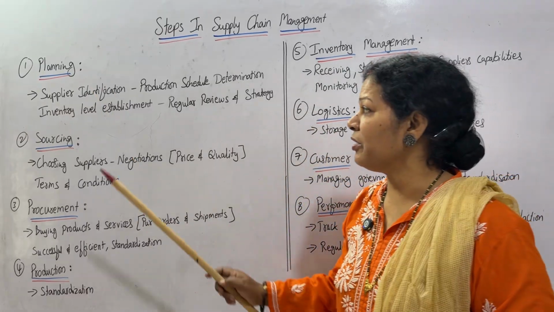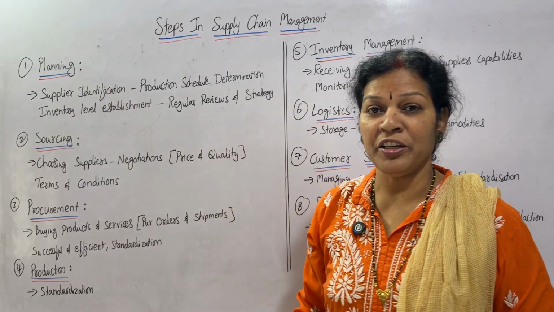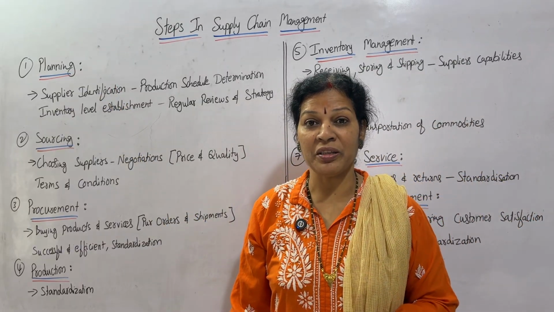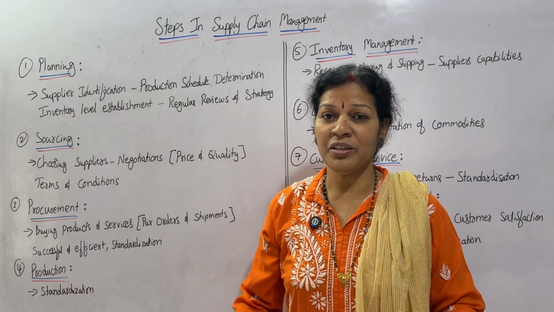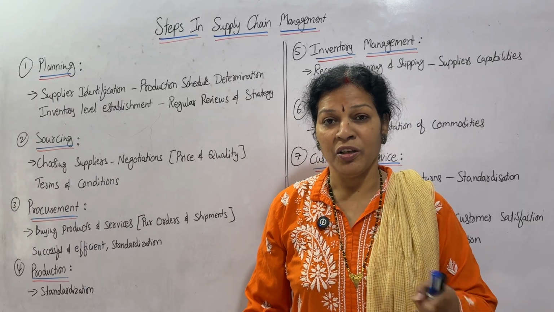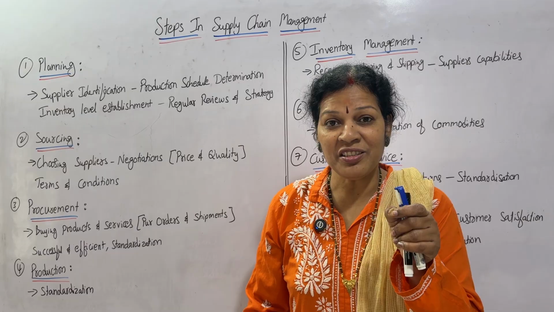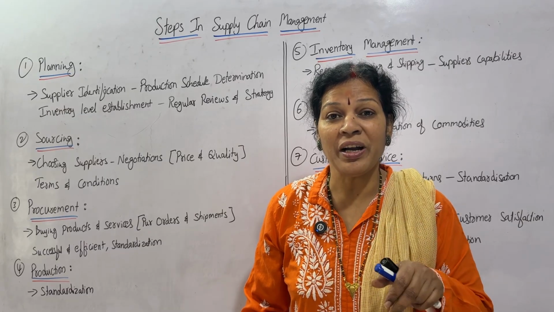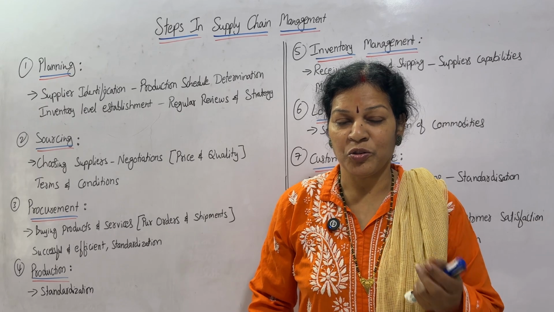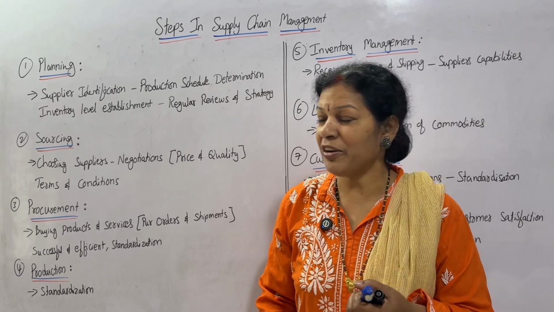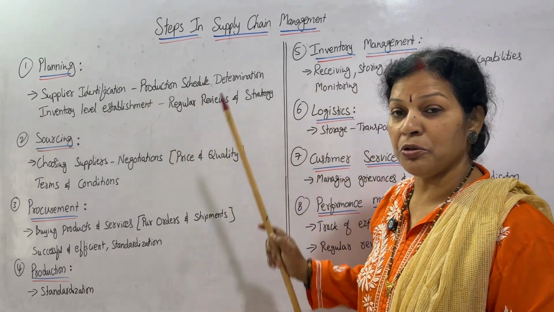Planning right from the beginning. Supplier identification. First identify who are the suppliers, because from the raw material to reach the customer, everything goes to supply chain management only. So the starting stage is purchasing the material. Who are the suppliers? Identify. Many suppliers are there. So who are the suppliers? Identify them.